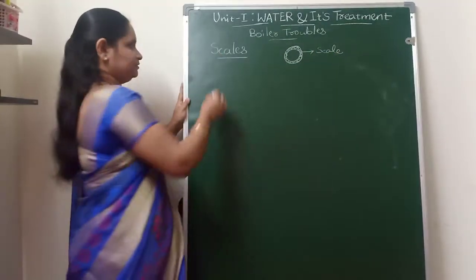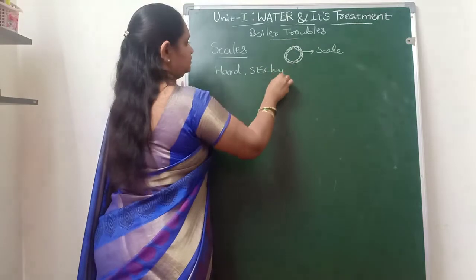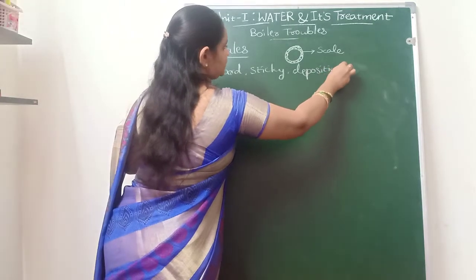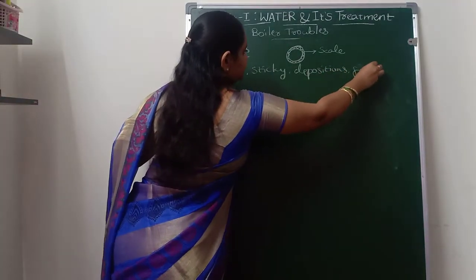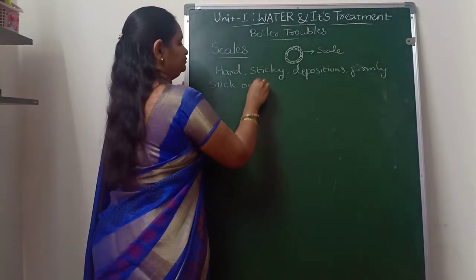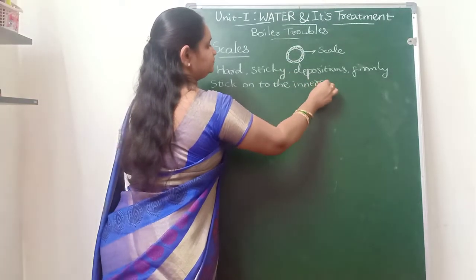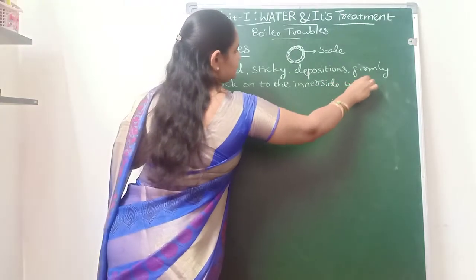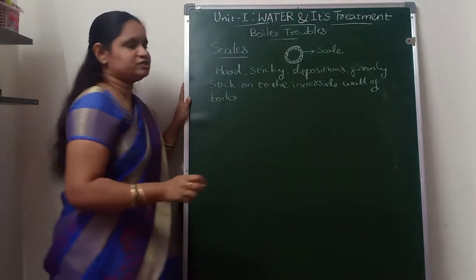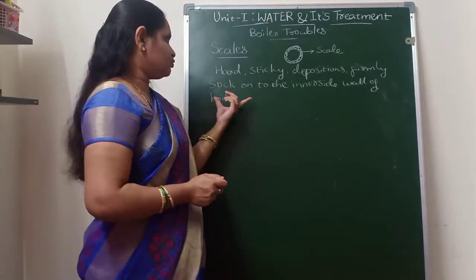So scales are hard, sticky depositions which firmly stick onto the inner side wall of the boiler. So this is about the scales.